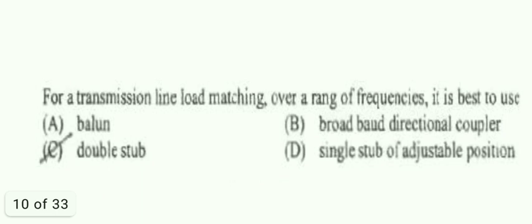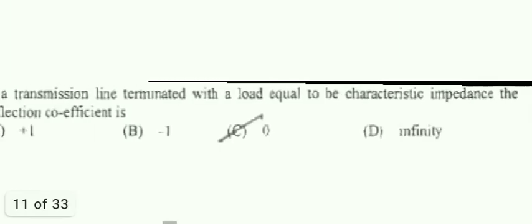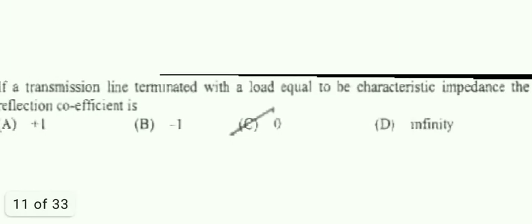Next, for transmission line load matching over a range of frequency, it is better to use a double step. It is a well-known direct question, so directly we can write it is a double step matching. Next one, if a transmission line is terminated with a load equal to the characteristic impedance, what is the reflection coefficient?